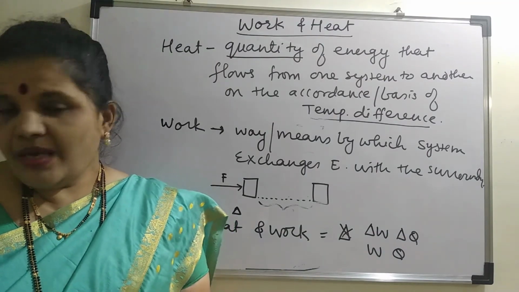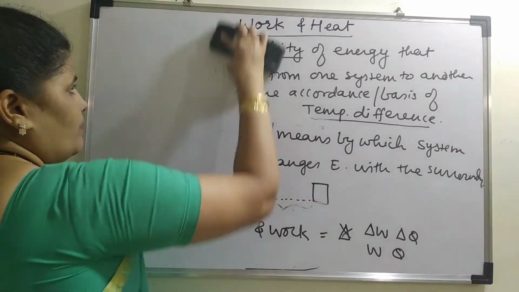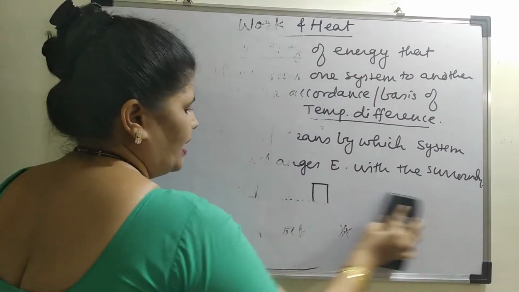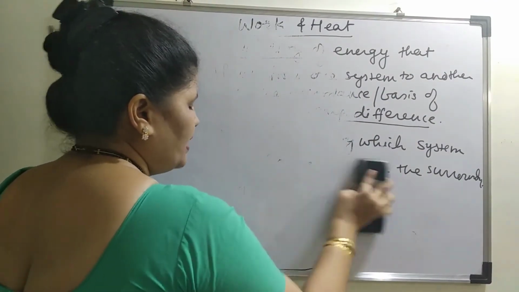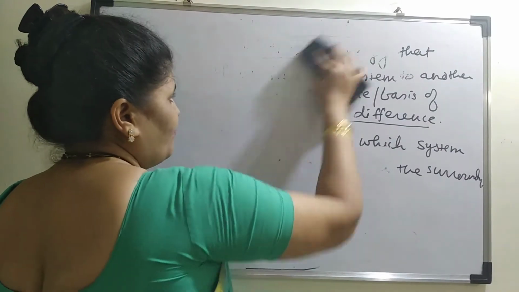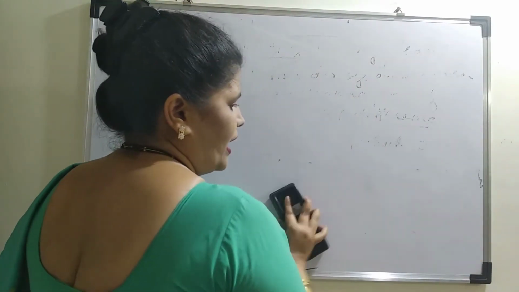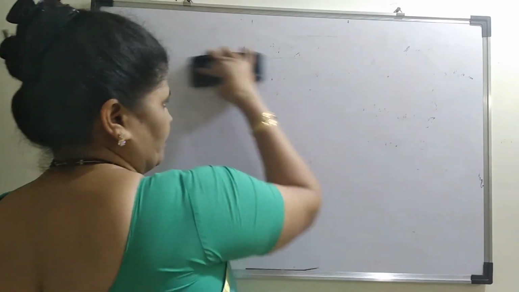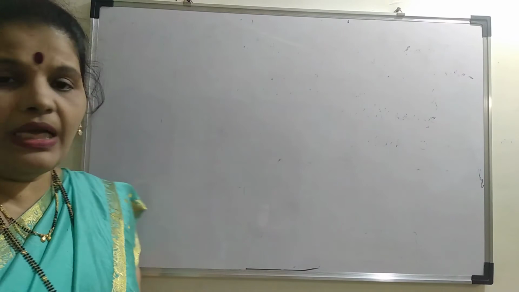So let us see what is actually work. You know that work is actually a product of pressure and volume. What is the meaning of pressure and volume? If I bring about a change in the pressure, then there will be a change automatically in the volume. That is what we call expansion and compression of the gas.